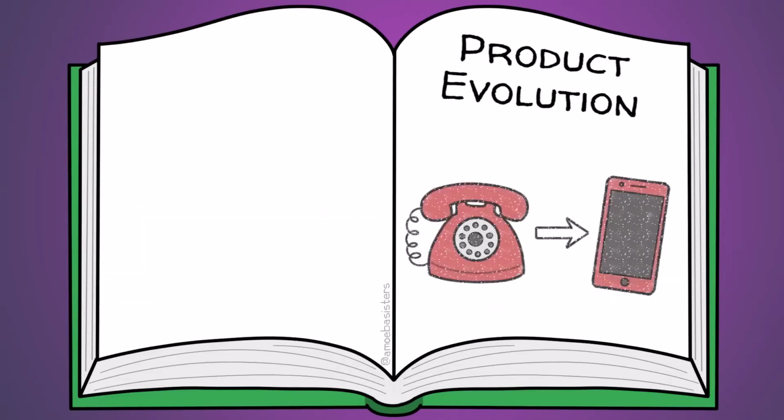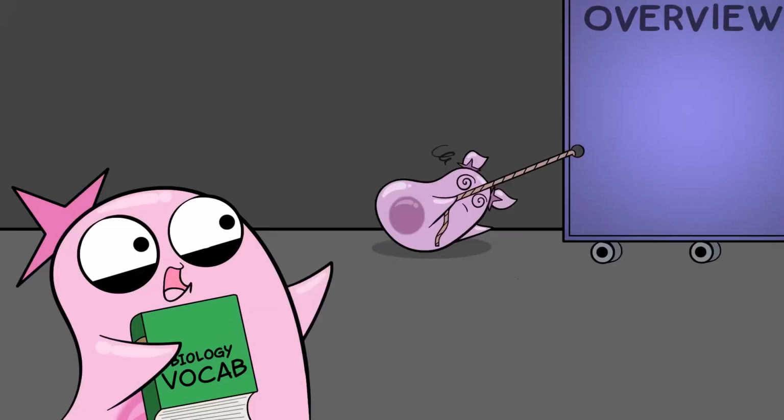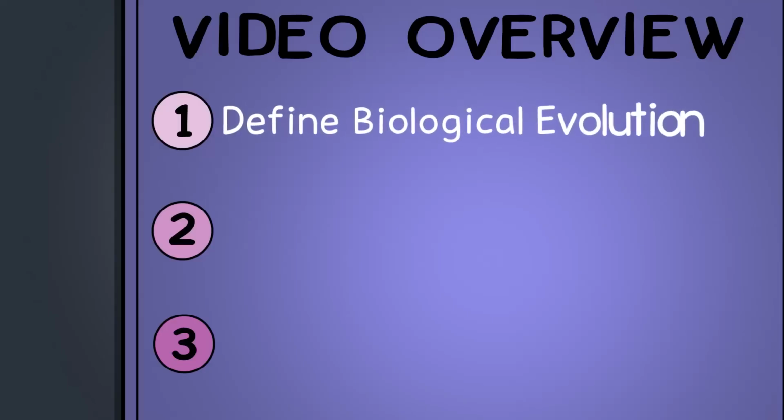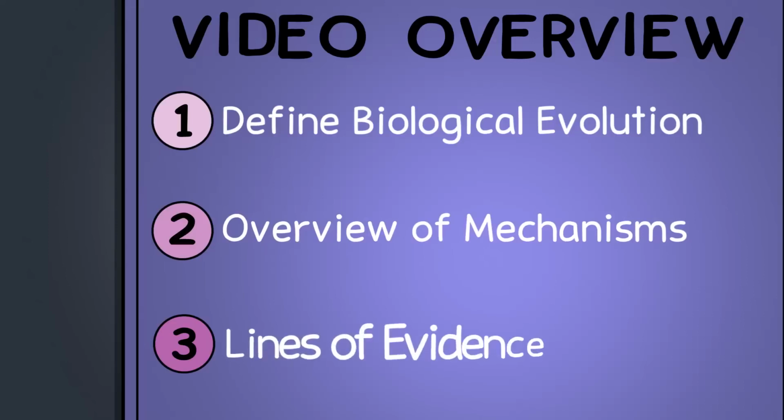In casual conversation, the word evolve might refer to products getting more complex. For example, a product changes to have more advanced features. But in biology, evolution does not necessarily result in more complexity. Let's talk about what this video is going to focus on. We're going to define biological evolution along with some of its mechanisms such as natural selection and genetic drift. Then we will look at different lines of evidence for biological evolution.